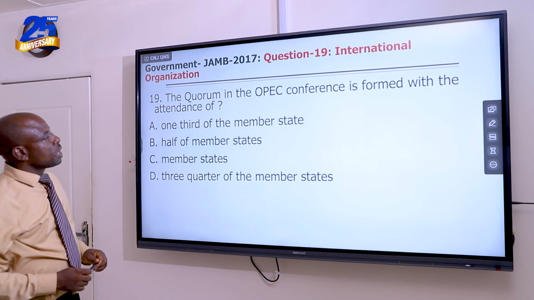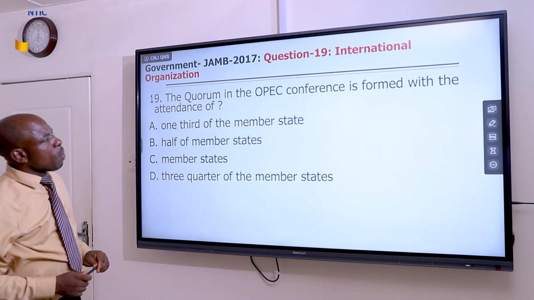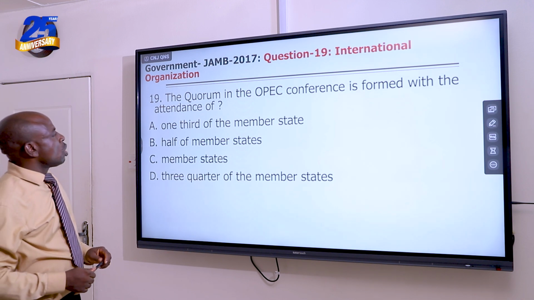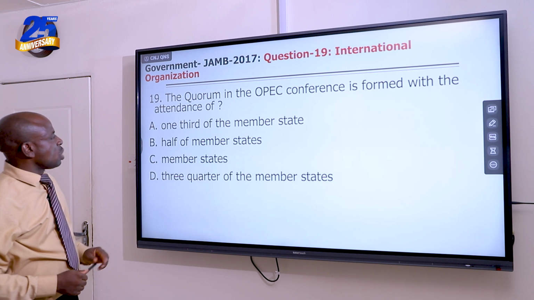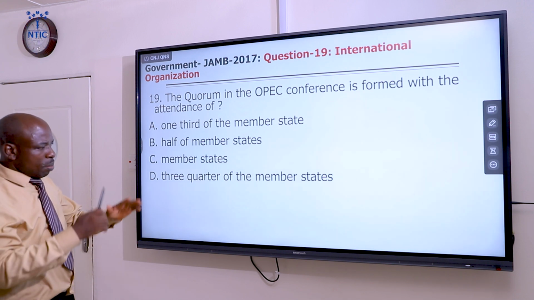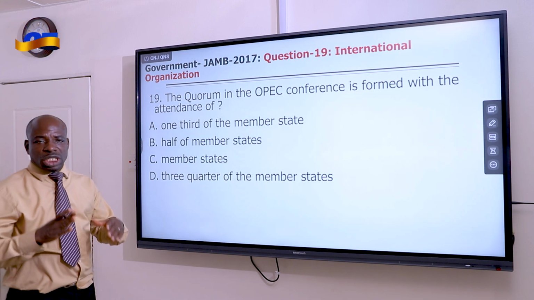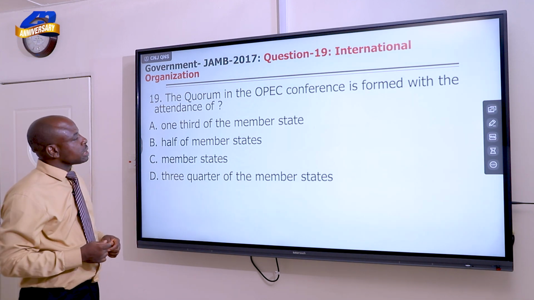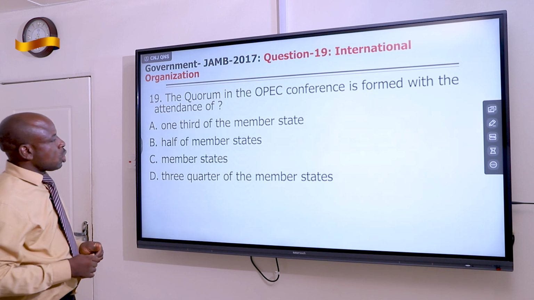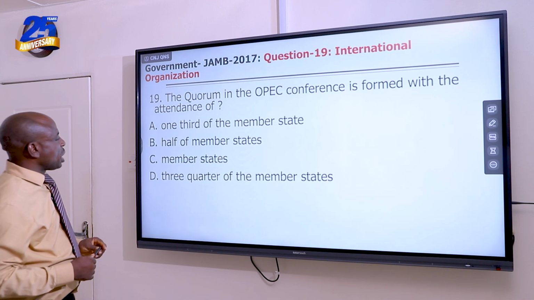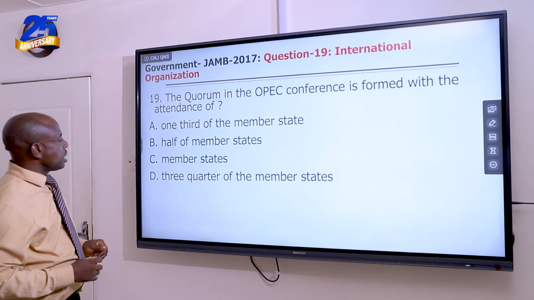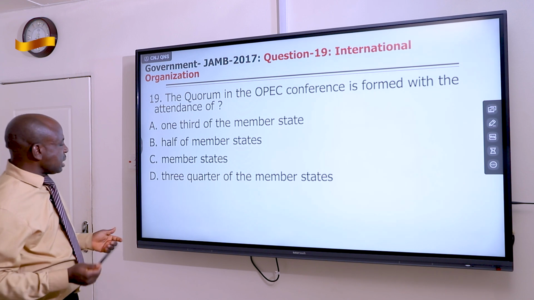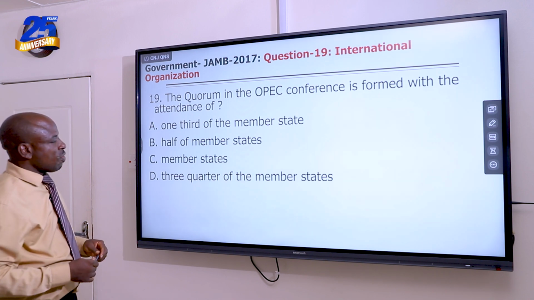The quorum in OPEC conference is formed with the attendance of dash. Quorum is the number that must be present for a meeting to take place. Now, we have A, one third of the member states, B, half of the member states, C, member states, D, three quarters of the member states.